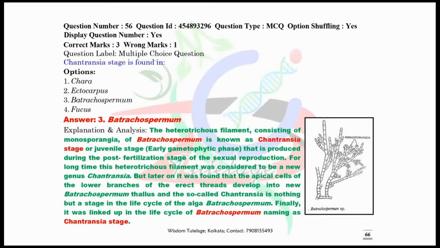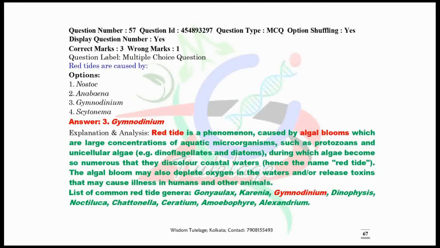Go through these illustrations also. Now question number 57. Red tides are caused by,